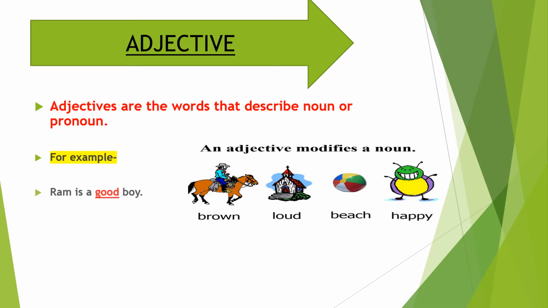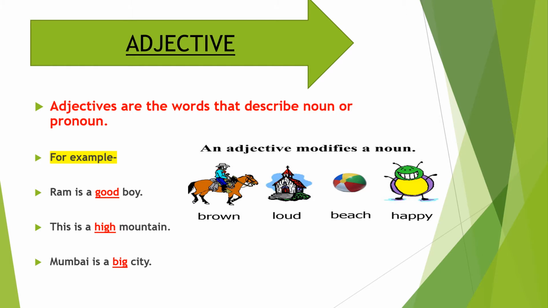For example, Ram is a good boy. In this sentence, Ram and boy both are nouns and good qualifies Ram. So, here good is an adjective. In the second sentence, this is a high mountain. In this sentence, mountain is a noun and high describes the quality of mountain. So here high is an adjective.